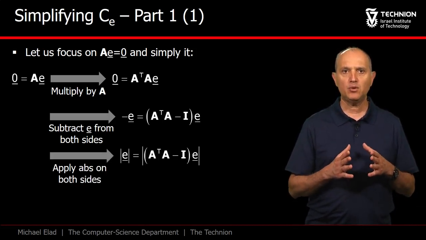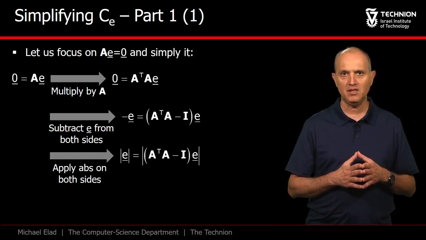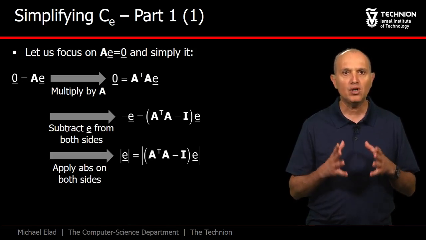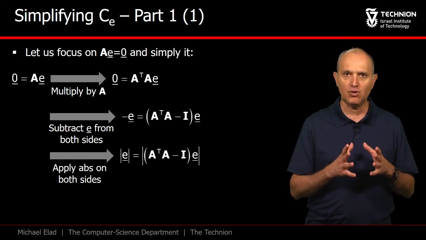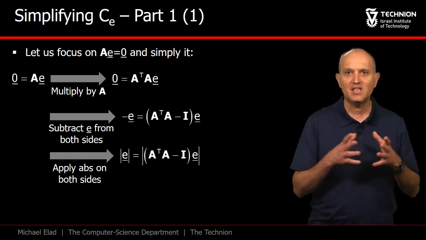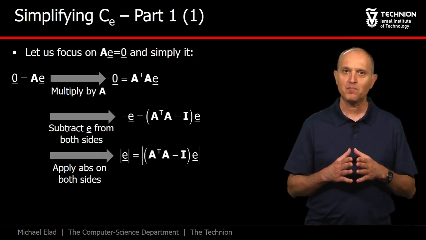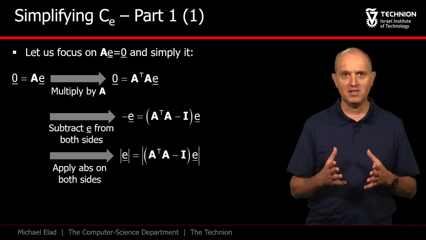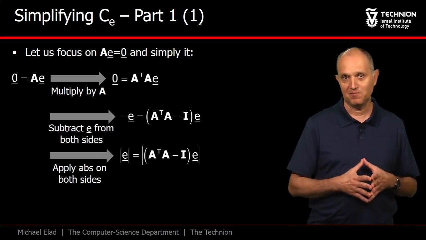Now we take an absolute value on both sides of the equation obtained. Here, for the first time, we have modified the set. Every vector E in the null space of A satisfies the new equation. However, the reverse is not true. This means that our set has been inflated.